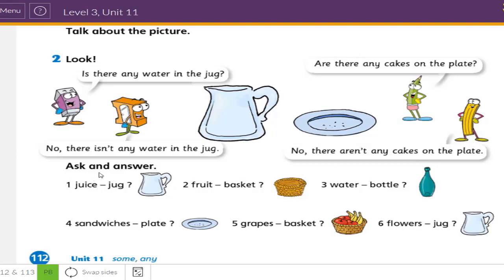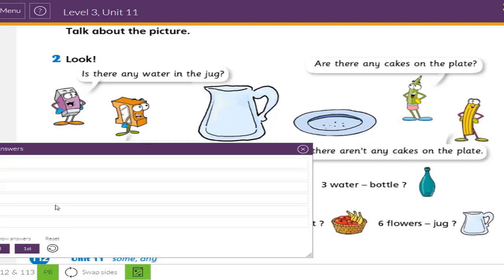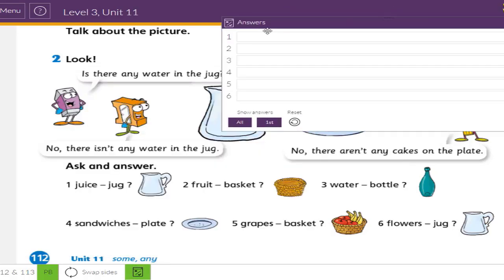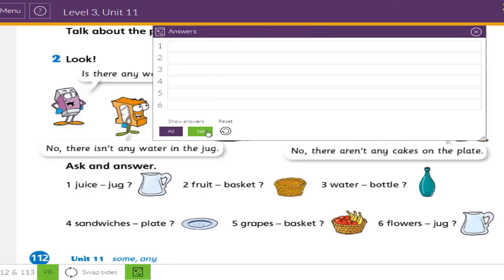Now ask and answer. Look at those pictures. Please make questions and answer. Let's do it together. Number 1. Is there any juice in the jug? No, there isn't any juice in the jug.